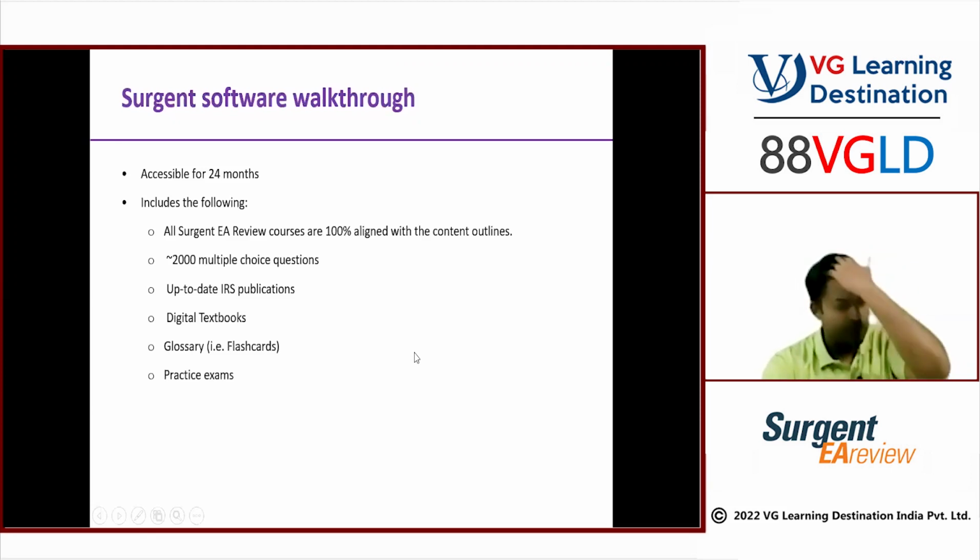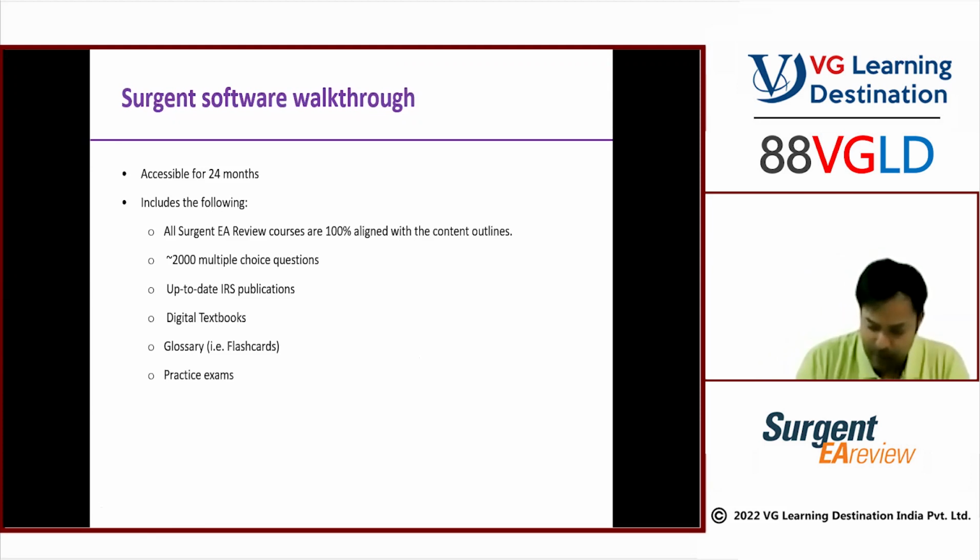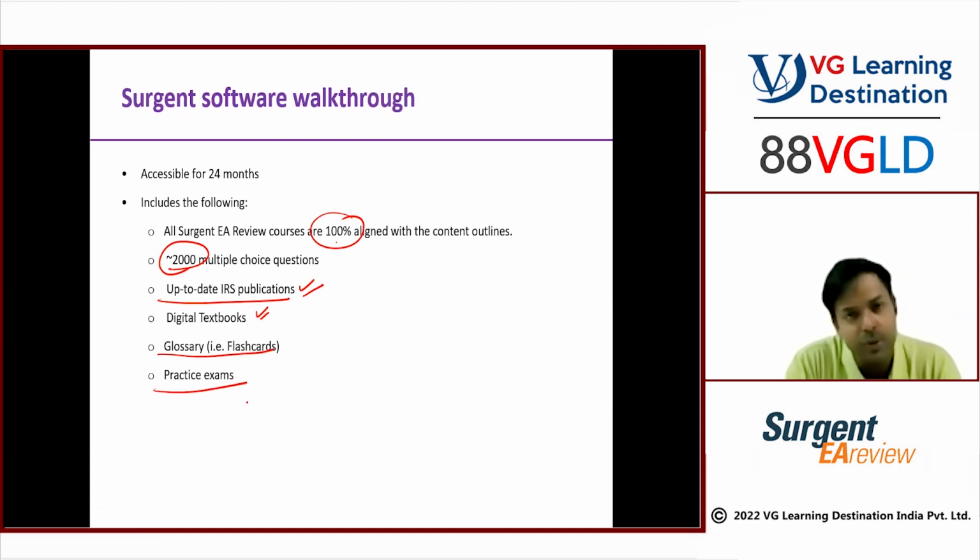So as we discussed, it is available to you for a period of 24 months. It is 100% aligned with the IRS requirements. It has almost 2000 MCQs, updated publications, and digital books, which means the available books are also in PDF. Glossaries are there, and practice exams are available if you want to practice after that.